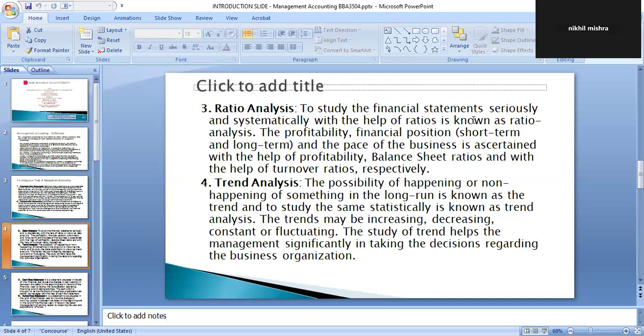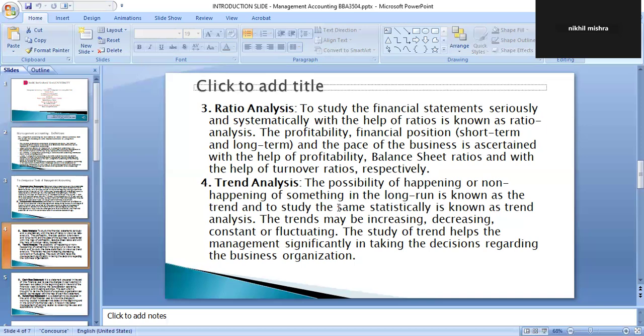To study the financial statements seriously and systematically with the help of ratios is known as ratio analysis. The profitability, financial position, short term and long term, and the pace of business are ascertained with the help of profitability ratios, balance sheet ratios, and turnover ratios, and these are part of your profitability, solvency, activity, and turnover. Then there is trend analysis.